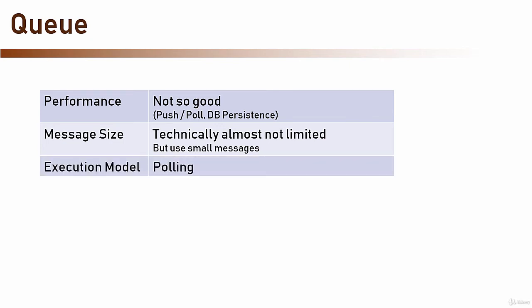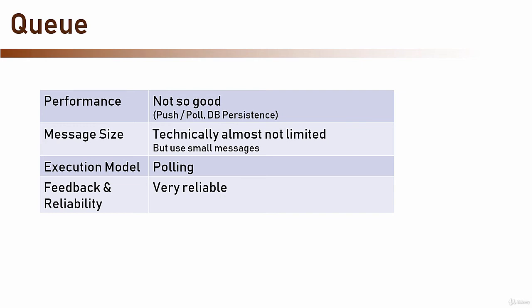The execution model for queue, as we already discussed, is polling. The service expecting the message should periodically poll the queue and check for a new message, and when one is found, retrieve and handle it. And what about feedback and reliability? Well, here the situation is a bit more complicated. The message sender, the one that puts the message in the queue, will have no idea if the target actually got it. All it knows is whether the queue received the message and is ready to pass it on.